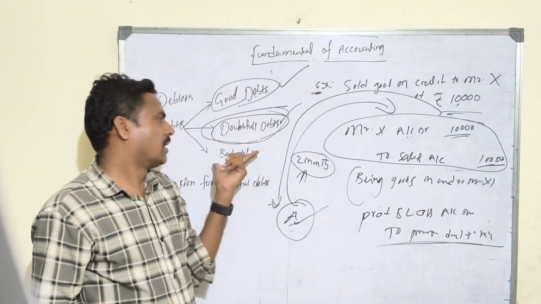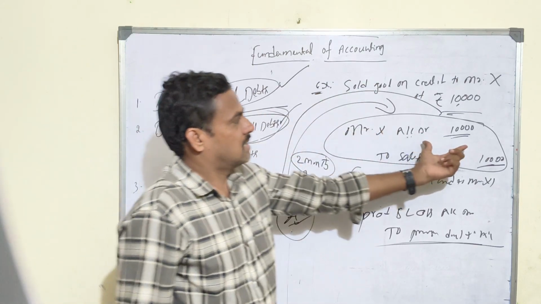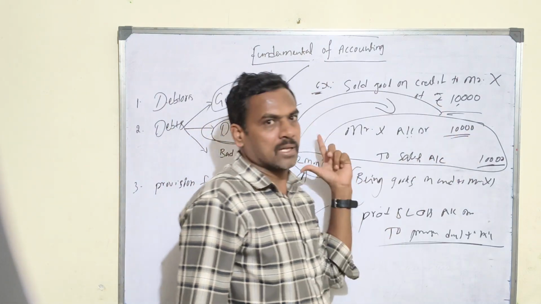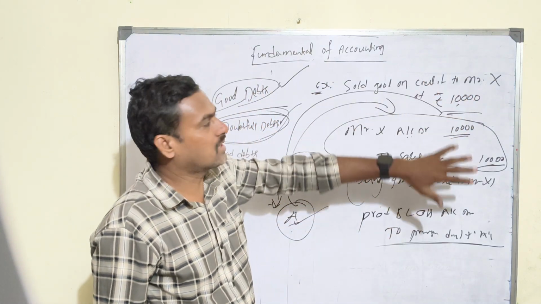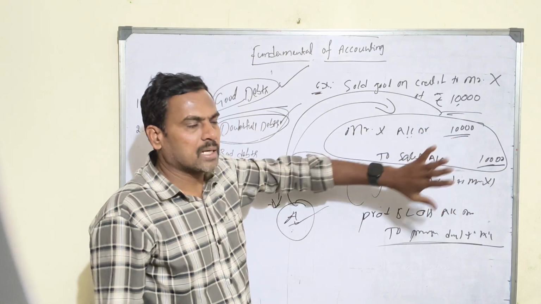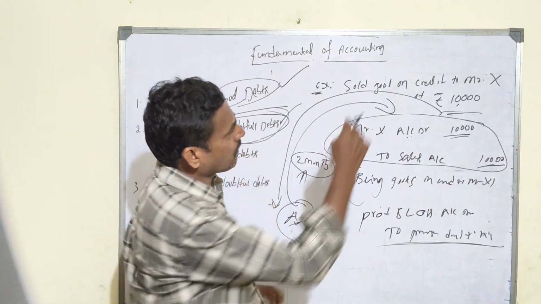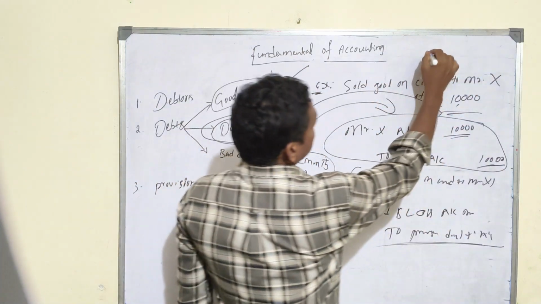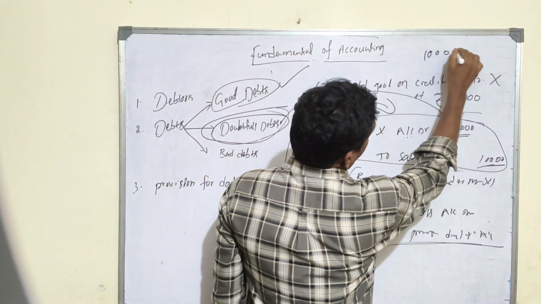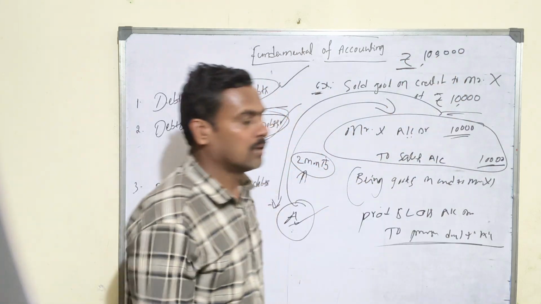In the same way, from the company's perspective, goods are sold to customers on credit basis, as agreed between the company and the customers, but some customers will not pay. Not all the amount, but based on past experience. For example, in a particular month the total sales value is 1 lakh rupees.